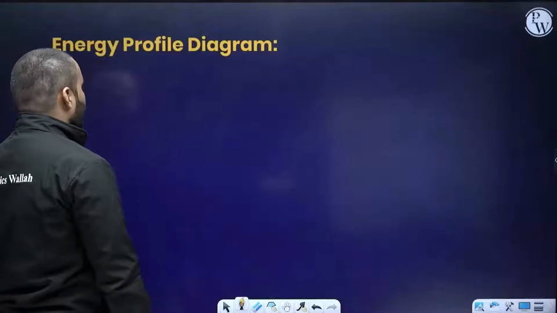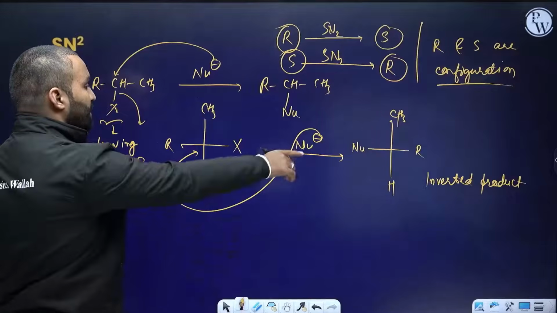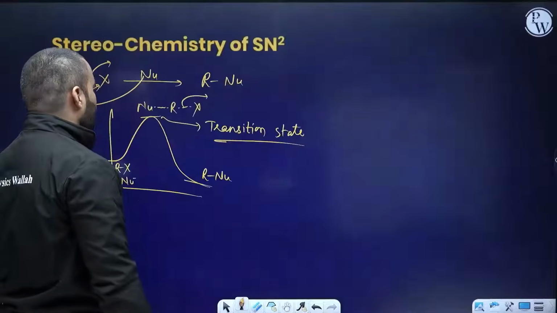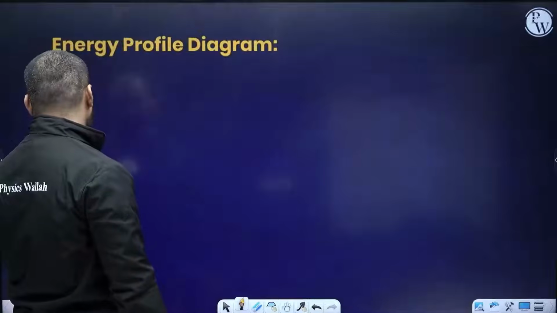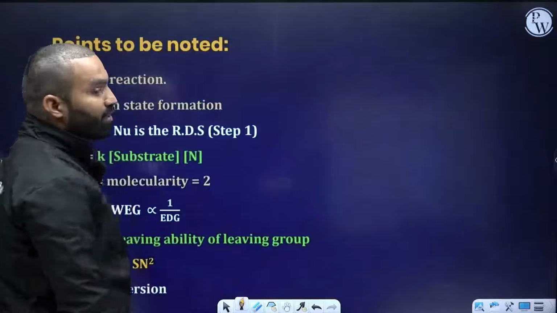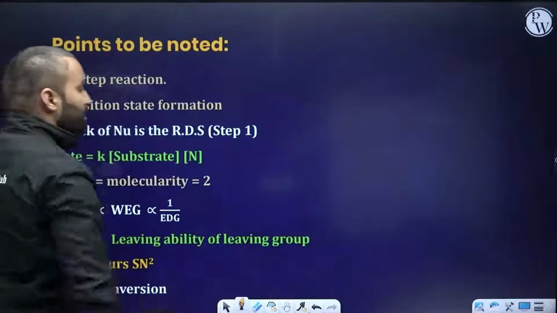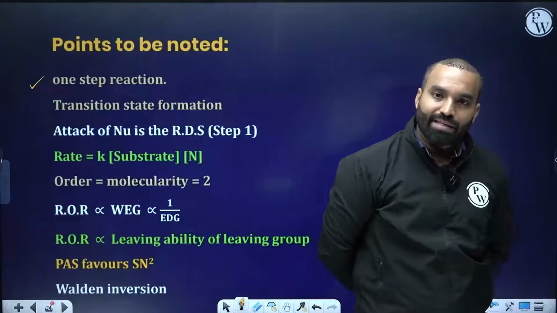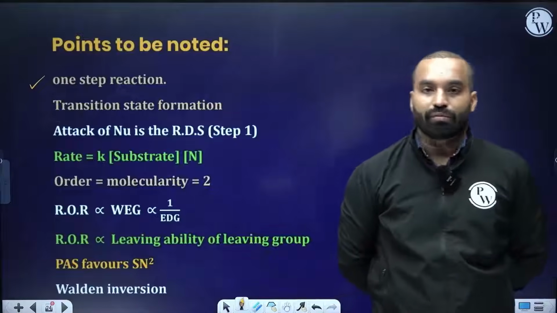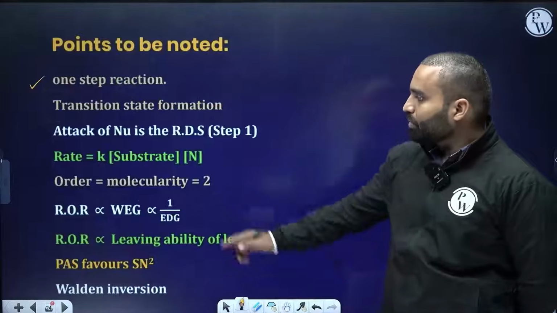In the chemical output, we have seen that we will be obtaining inverted product, 100% inversion, and in the energy profile, we have seen that we have one transition state during SN2 reaction. Some points to be noted, guys. This is a single step reaction, direct nucleophilic attack, and X leaves, substituted by the nucleophile. Then transition state formation happens. Attack of the nucleophile is the RDS.